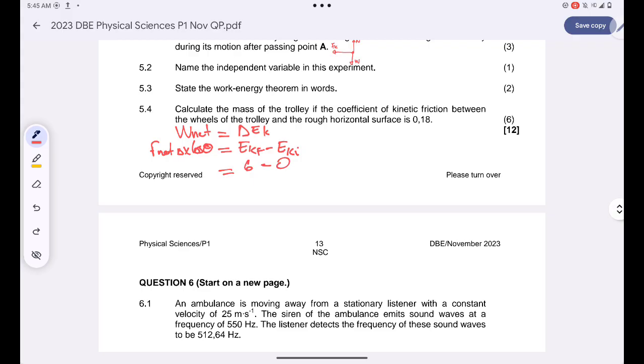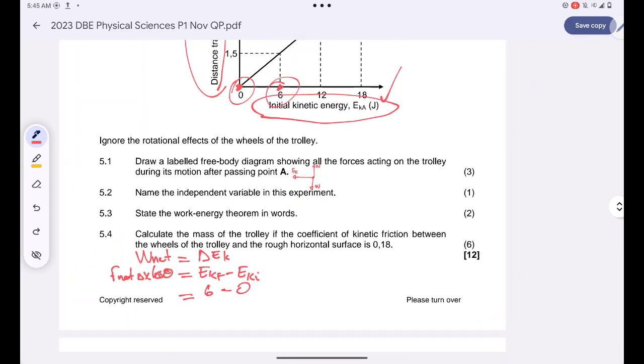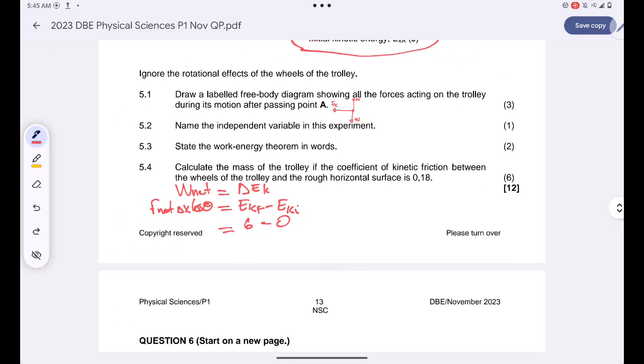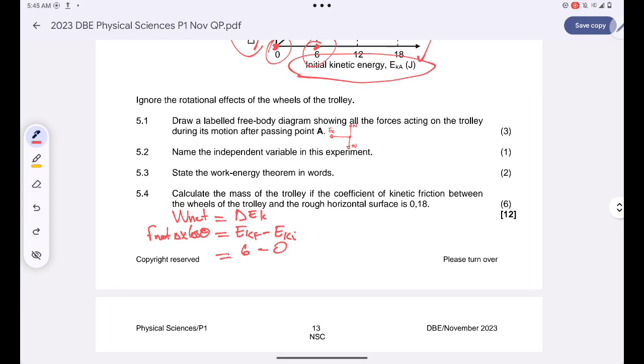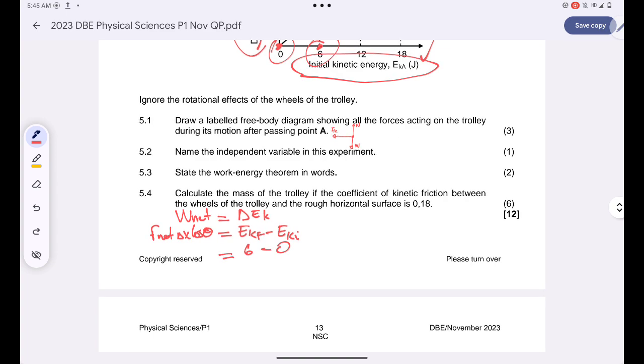And then for my F net, the only horizontal force that is active in this case is the frictional force. Remember that frictional force always opposes motion, so I'm expecting to have a negative kinetic friction.